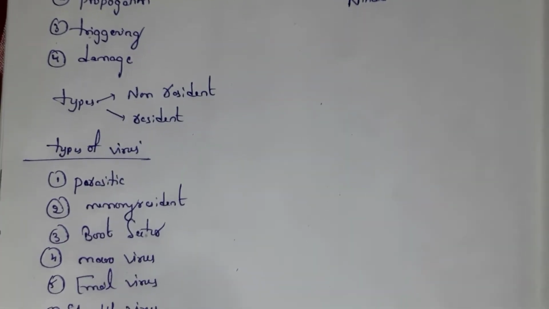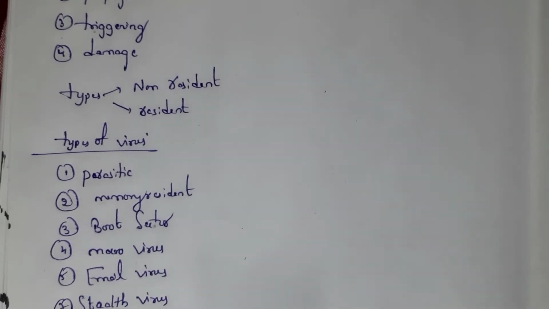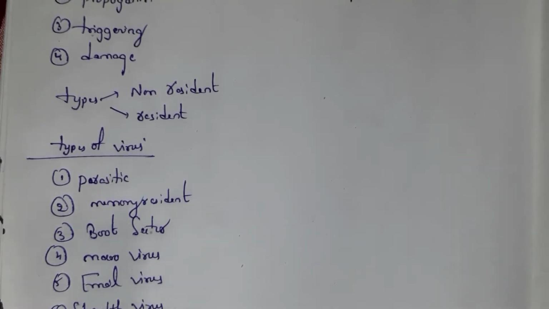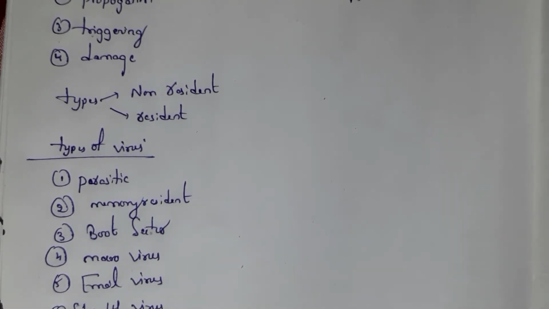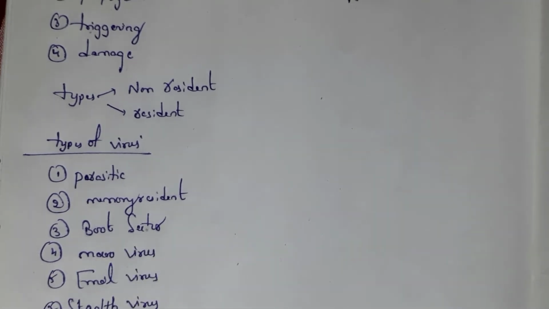See, types of virus. First one is parasite virus. Parasite virus is nothing but virus which damages executable files. And second one is memory resident virus. This memory resident virus infects running programs. And third one is boot sector virus. This boot sector virus occurs when person reboots system. And fourth one is macro virus.